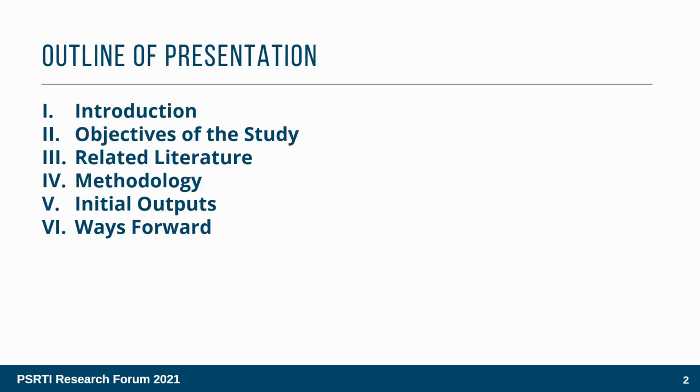The outline of the presentation is as follows. We will present the research problem, followed by the objectives of the study, an excerpt of our literature review, followed by the methodology. We will also share with you the initial outputs that include model estimates, and lastly, the next stages or steps to be done for the paper.